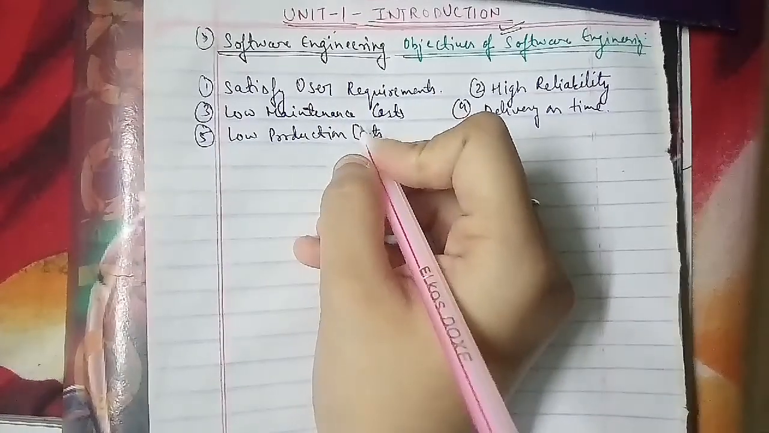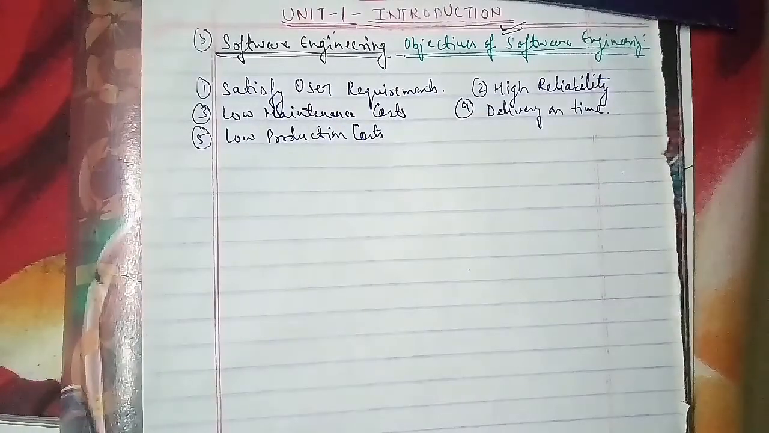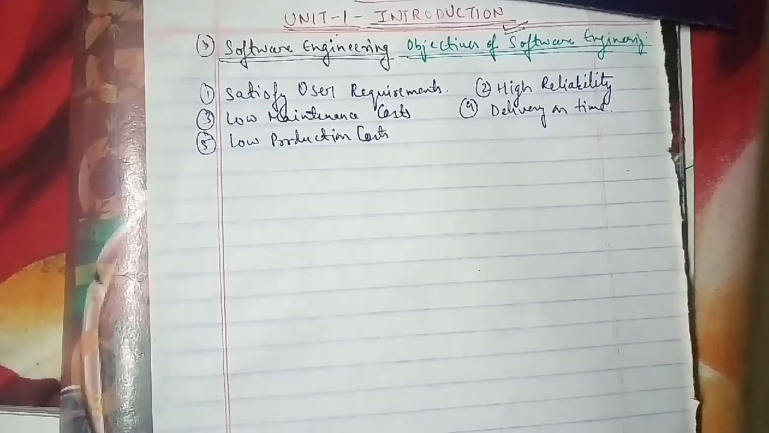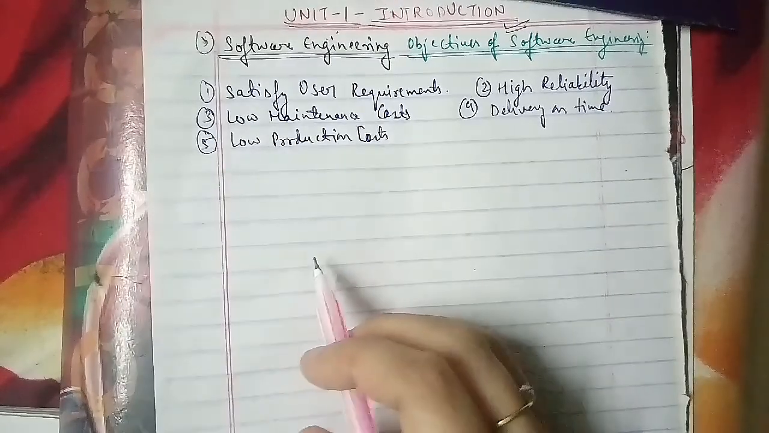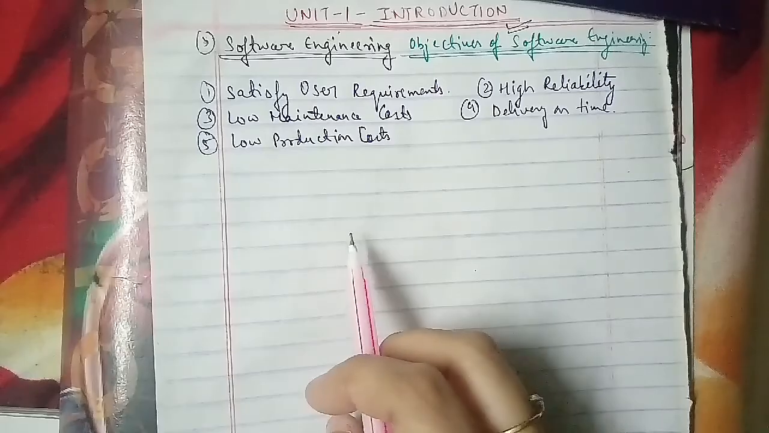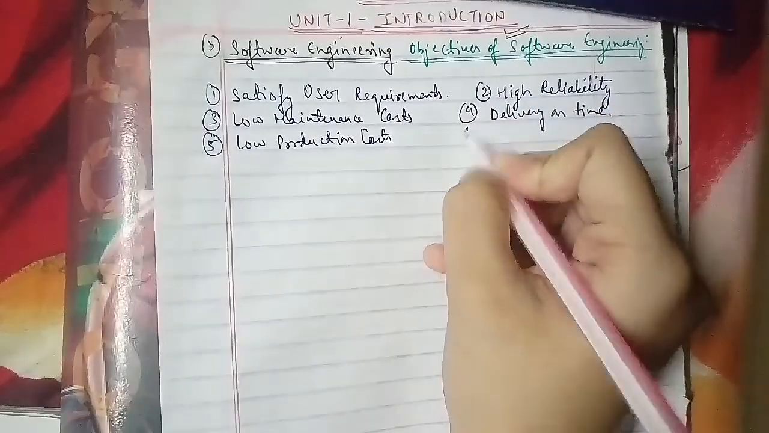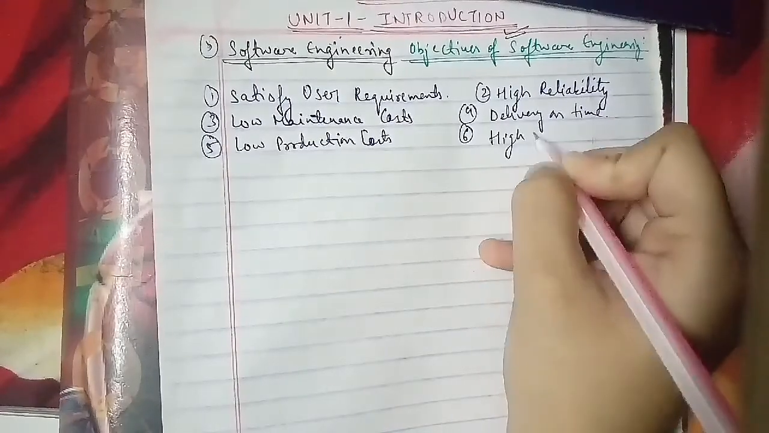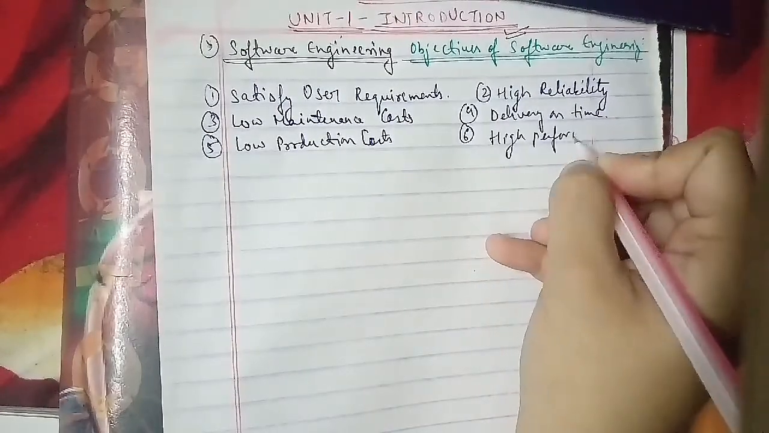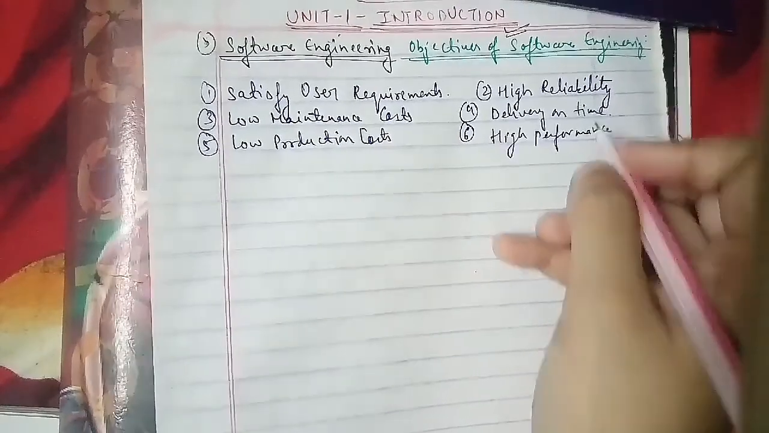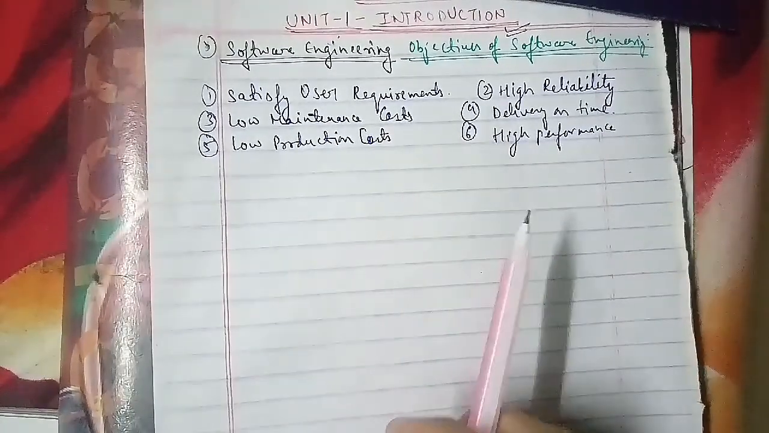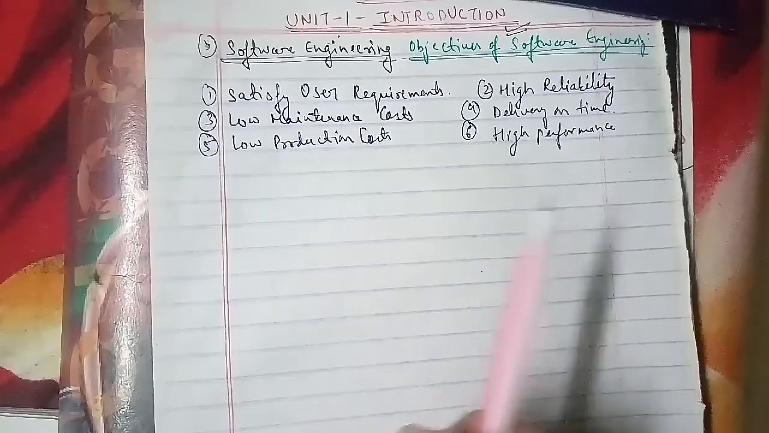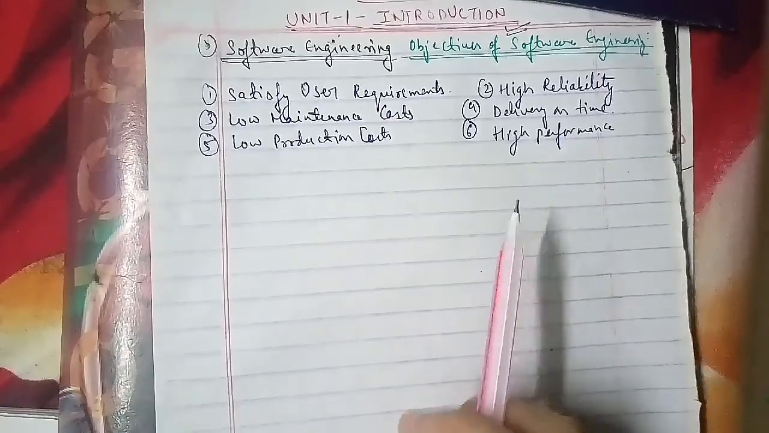In low production cost, the software product should be cost effective. The sixth objective we have is high performance. High performance software is expected to achieve optimization in speed and memory usage.